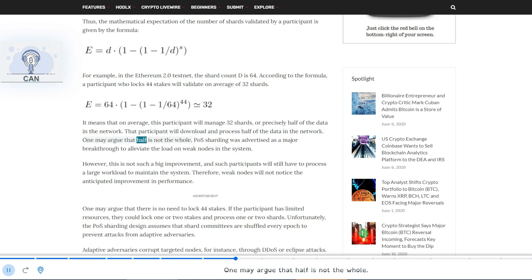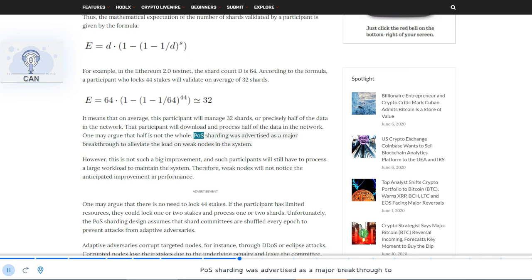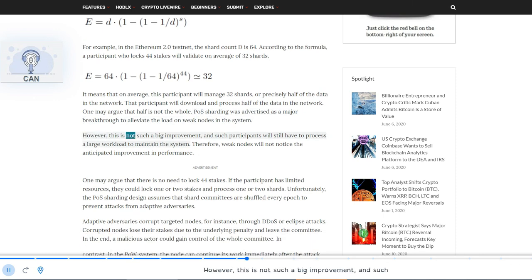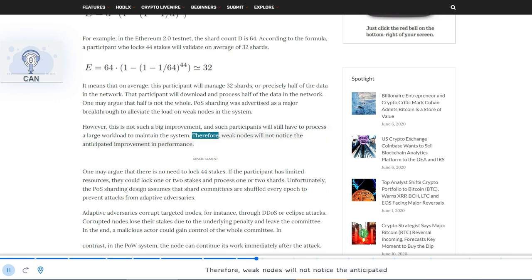One may argue that half is not the whole. PoS sharding was advertised as a major breakthrough to alleviate the load on weak nodes in the system. However, this is not such a big improvement, and such participants will still have to process a large workload to maintain the system. Therefore, weak nodes will not notice the anticipated improvement in performance.